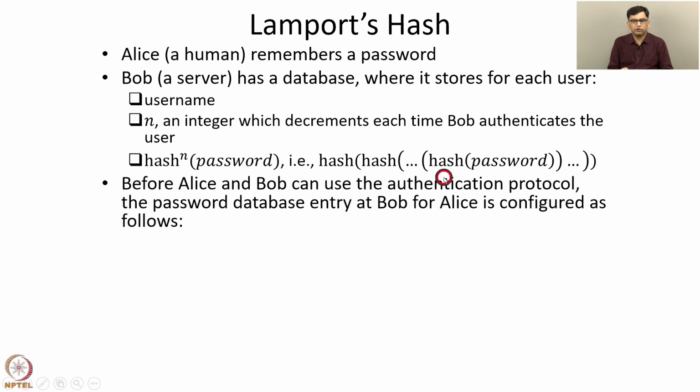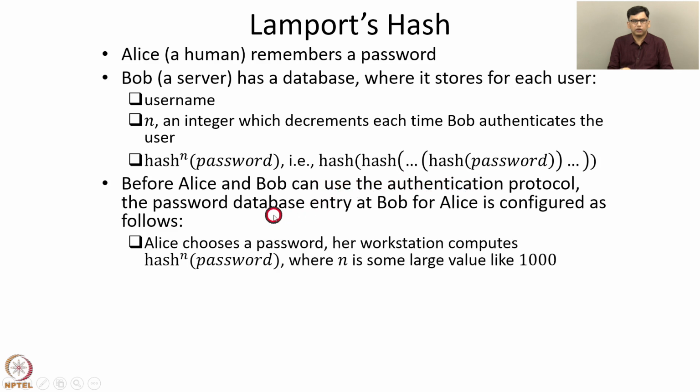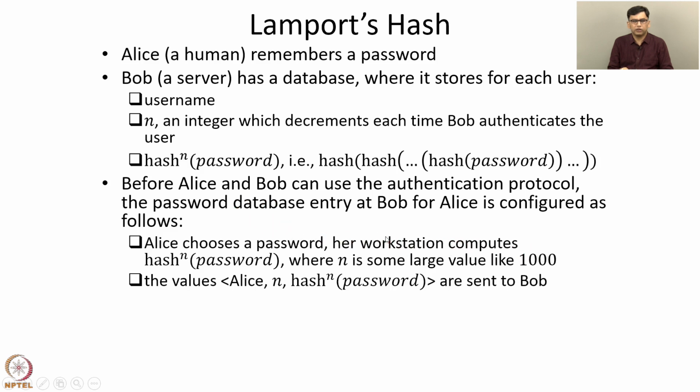Before Alice and Bob can use the authentication protocol, the password database entry at Bob for Alice is configured as follows. Alice chooses a password. Her workstation computes h^n of password, where n is some large value like 1000. Then this triplet, username Alice, the integer n, and the value h^n of password, is sent to Bob.